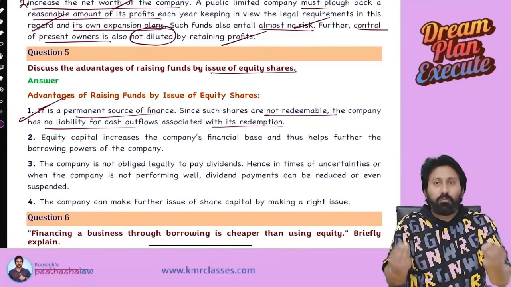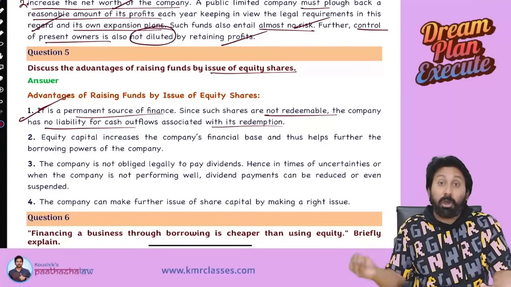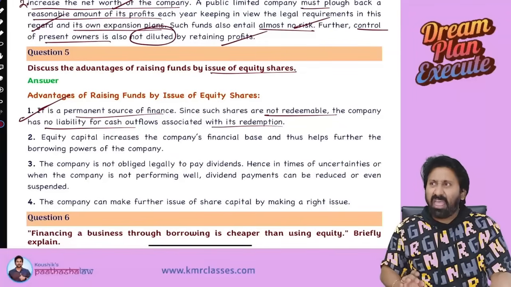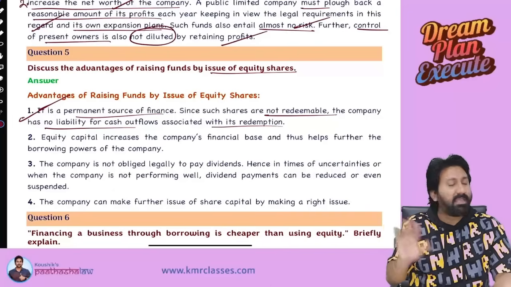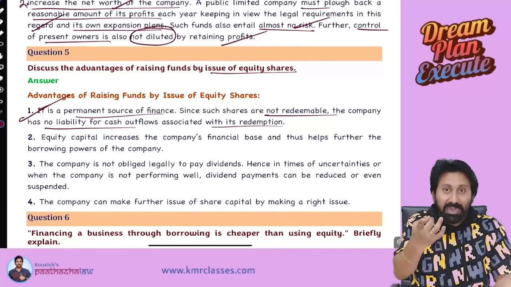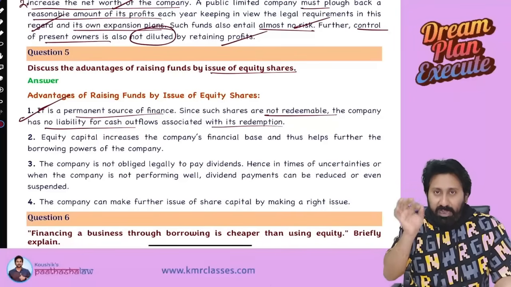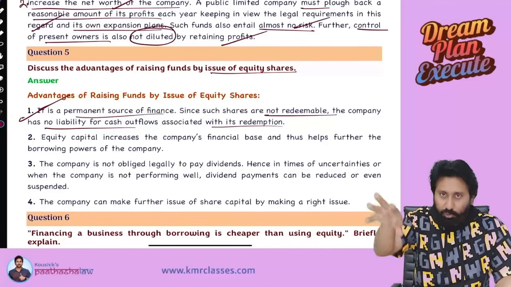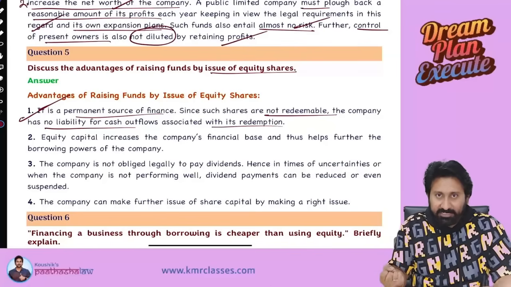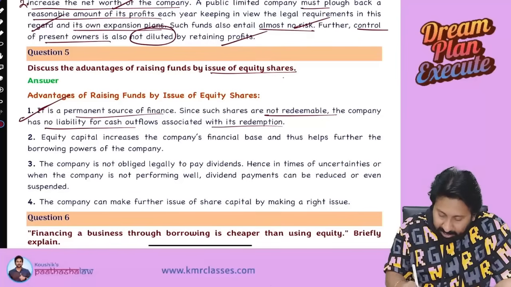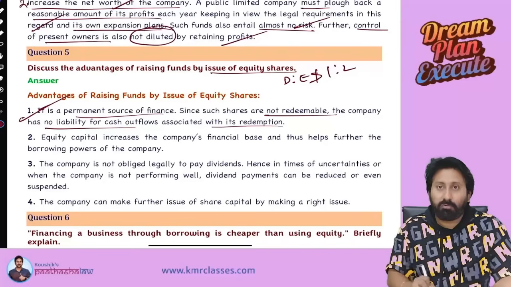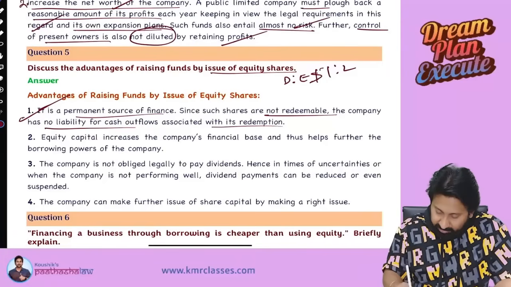Next, number two. Whenever you issue more equity, more borrowing powers you are getting. Sir, equity is the owner's capital, sir. I did not say that; listen to my language first. Whenever equity shares are issued, more equity capital comes into the business, and borrowing powers will increase. Why? Company can maintain a debt equity ratio of not exceeding 2 is to 1.